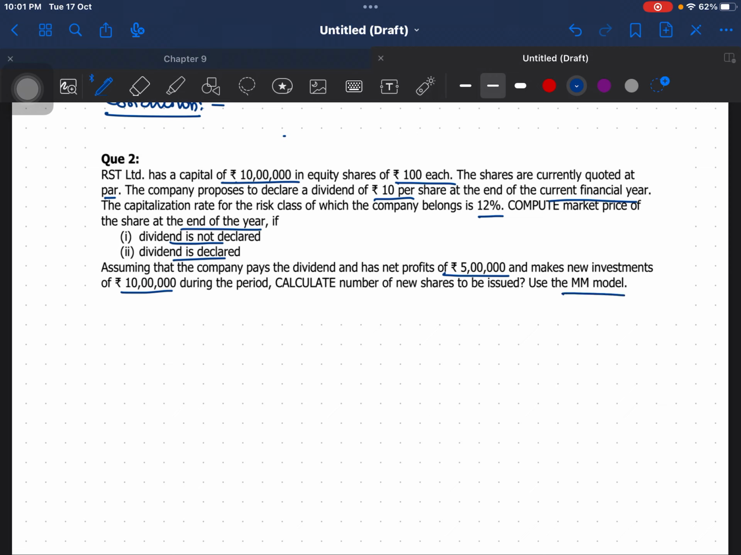So the same problem, nothing different. Okay, so let's take situation 1. Dividends are not paid.